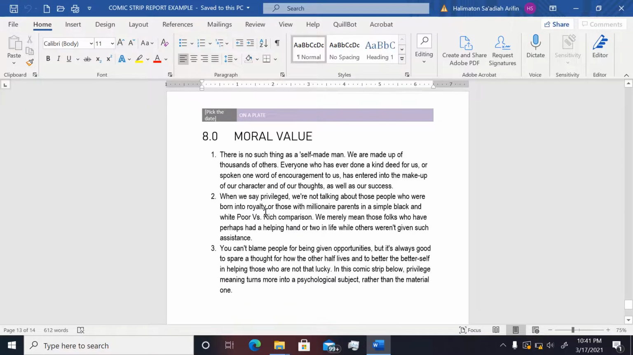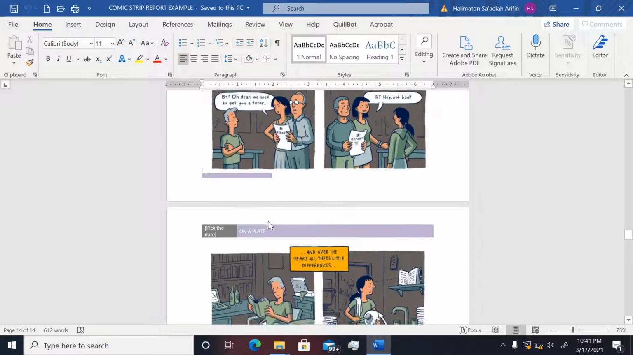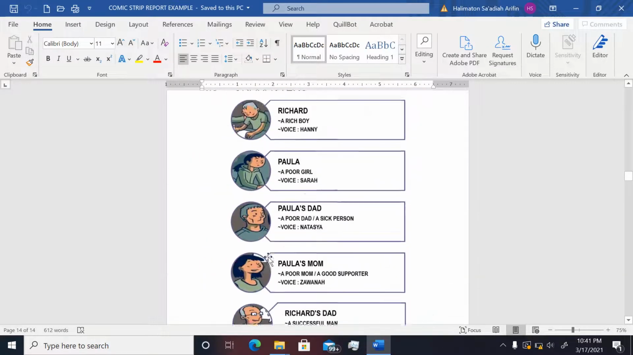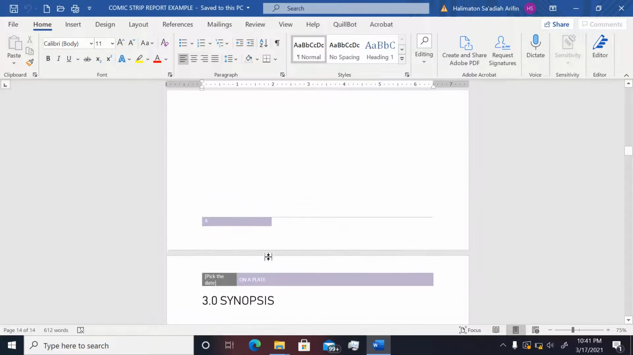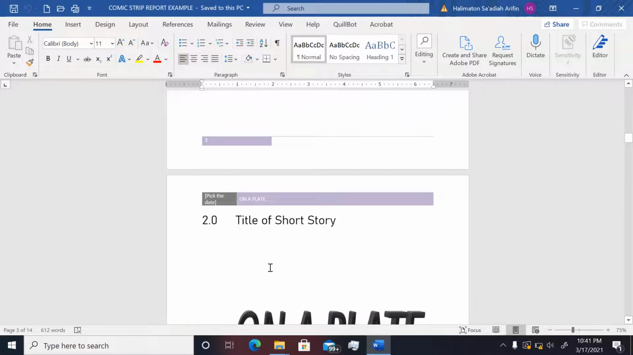The last one in your report is the moral value, where you must understand what the story is about. Of course your comic strip must have a moral value, and the moral value from the comic strip you have to type in the report. So this is an example of a report using Microsoft Word. Don't think about the other parts now; you focus on the report.